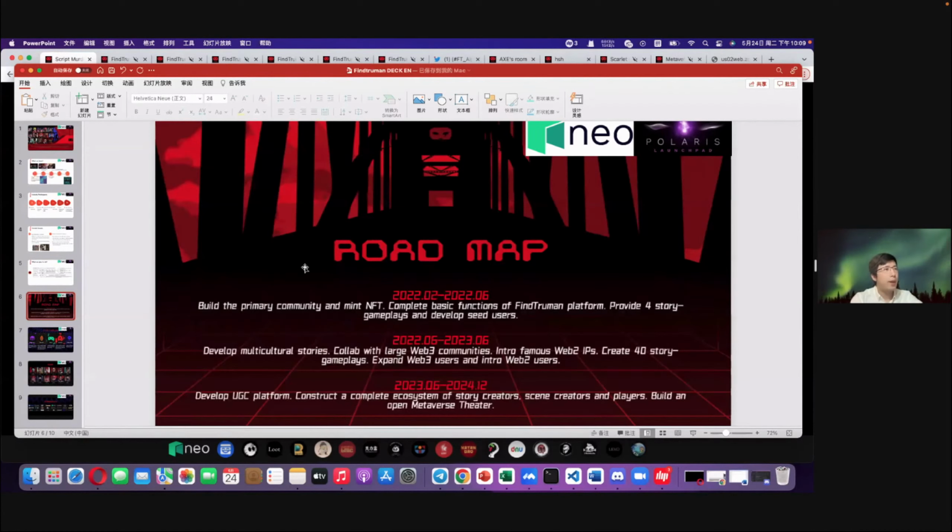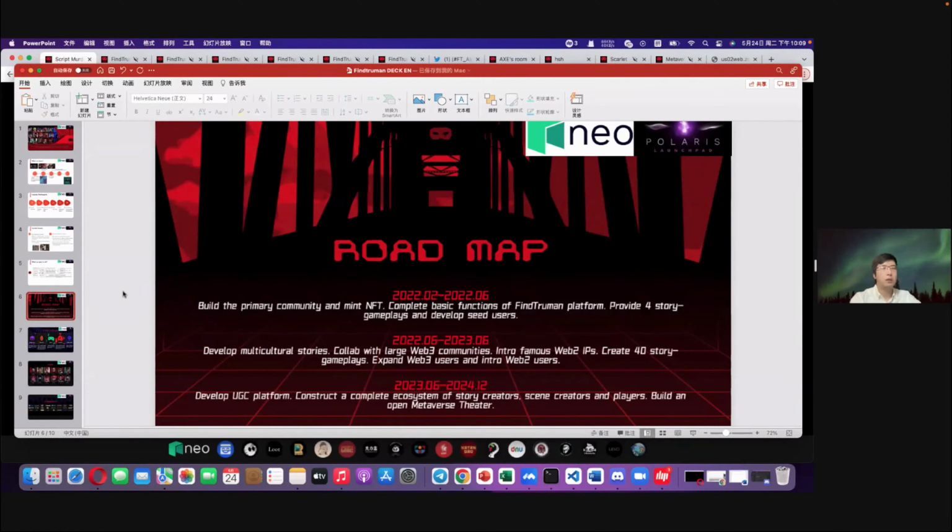Also, we have a roadmap, and this is our 3-year roadmap. We plan to develop the co-creation platform and a UGC platform with a complete ecosystem of storytellers and community members to finally build an open metaverse theater at the end of 2024. This is our general objective we would like to achieve at the end of 2024.